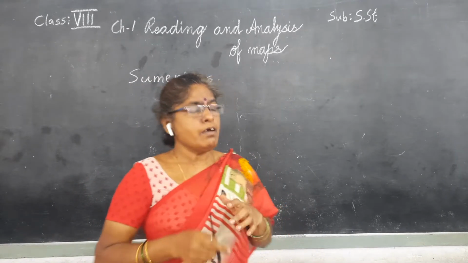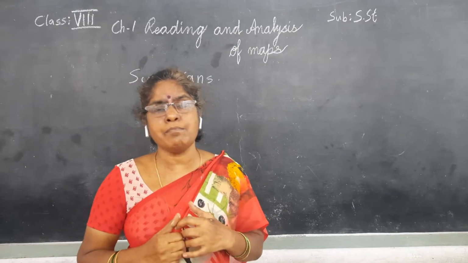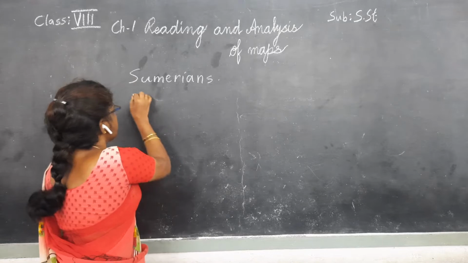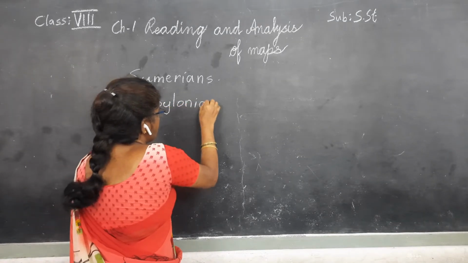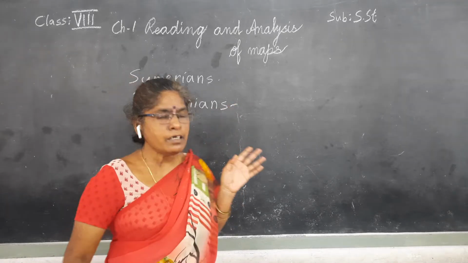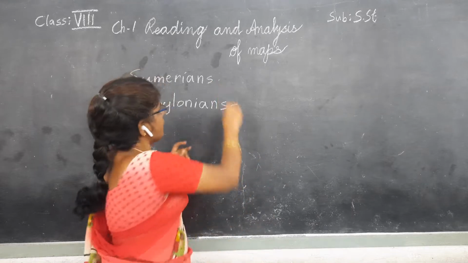Okay, next. The earliest world maps were prepared by Babylonians. They are also people of present-day Iraq.